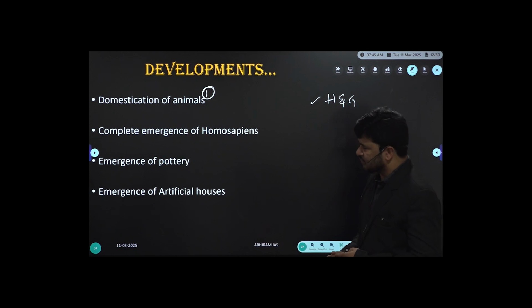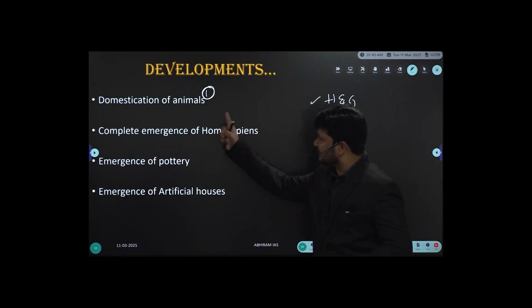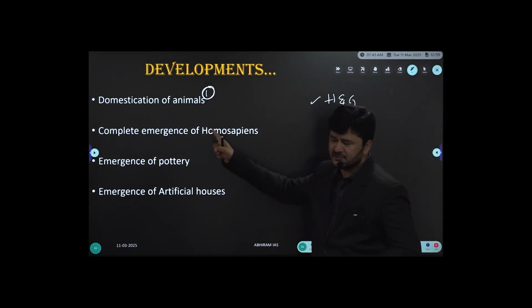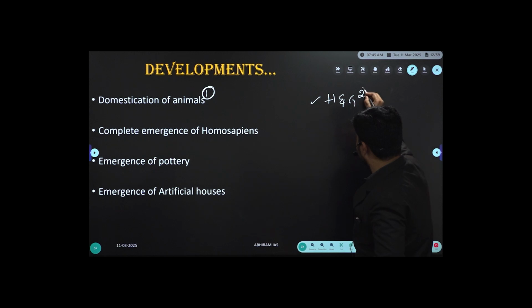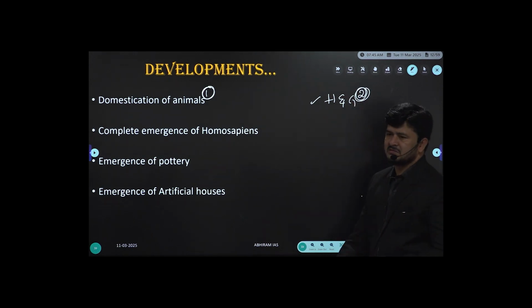If someone asks whether it means Mesolithic people abandoned hunting and gathering, what would be the answer? No. Domestication of animals was given first priority, and hunting and gathering was given second priority.